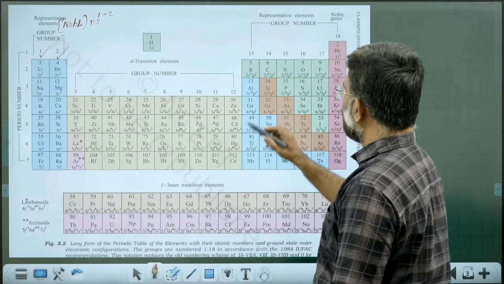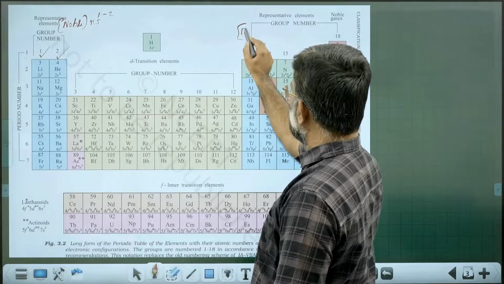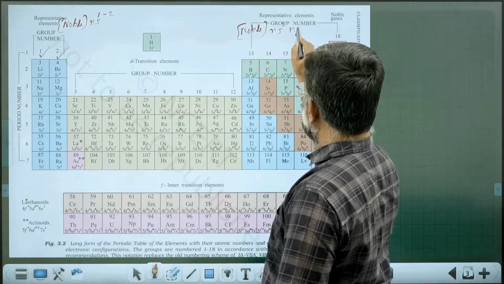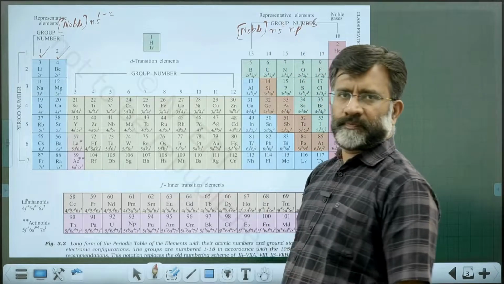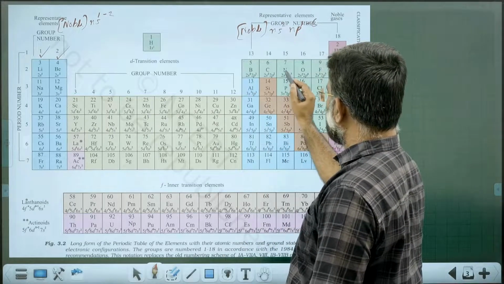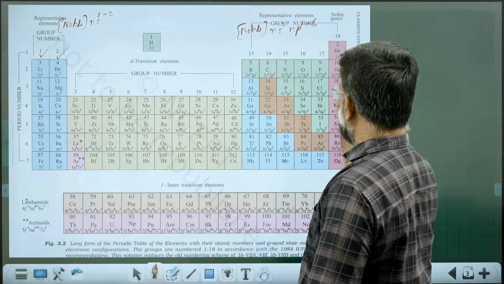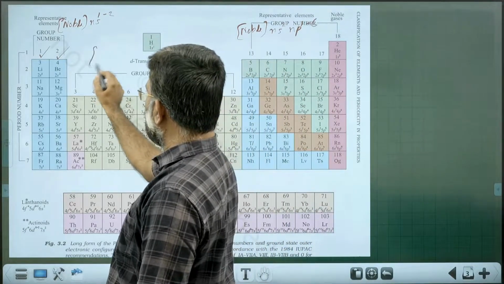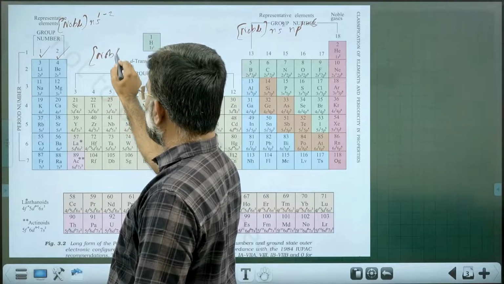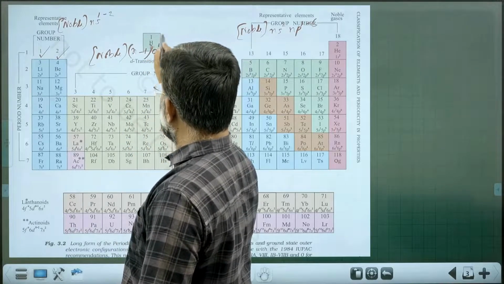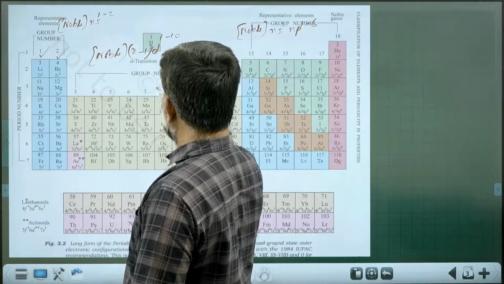Coming to P block elements, there is a general noble gas inner core with ns2 np1 to 6: np1, np2, np3, np4, np5, np6. While for D block elements, we have a noble gas core with (n-1)d1 to 10 ns1 to 2.